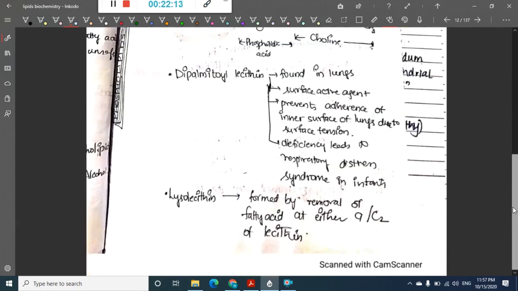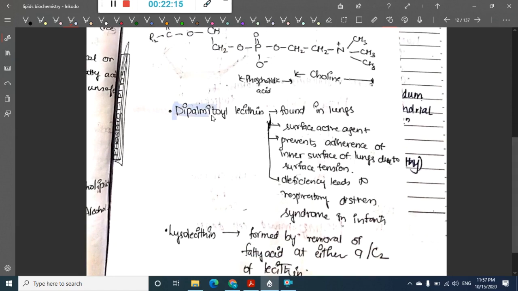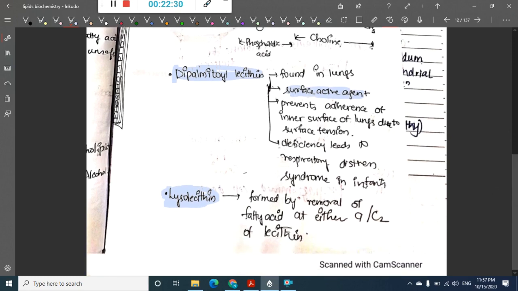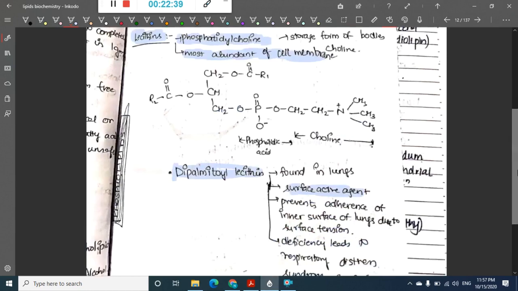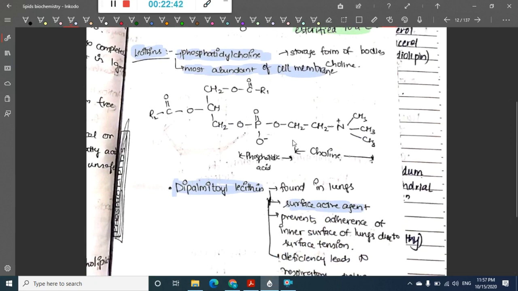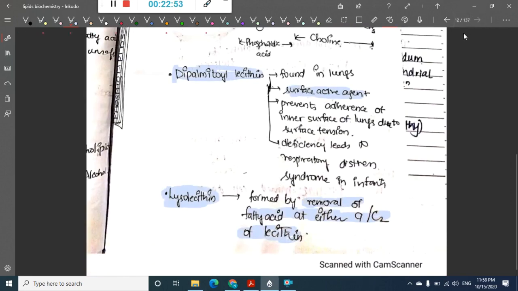In lecithin, we have two compounds which are present. One, we have dipalmitoyl lecithin. Second, we have lysolecithin. This dipalmitoyl lecithin is a surface active agent in the lungs. It is a component of surfactant. Whereas lysolecithin is formed by the removal of a fatty acid at either C1 or C2 of lecithin. In lecithin, at C3 it is attached to phosphatidic acid and choline. But if you remove one of the fatty acids at C1 or C2, then the resultant structure is called lysolecithin.